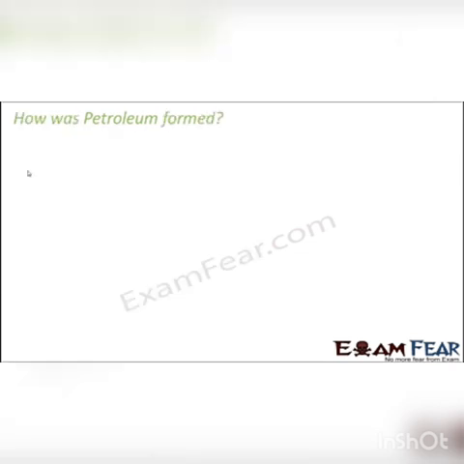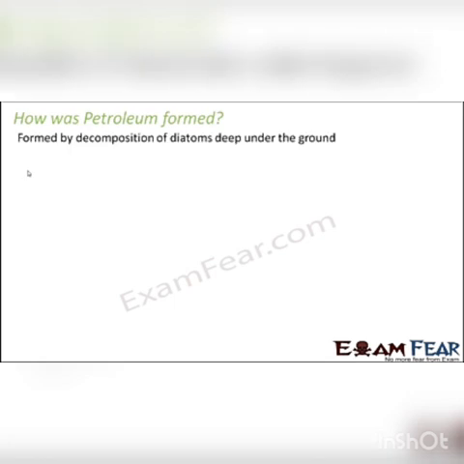So the first question again, how was petroleum formed? Now this is also a fossil fuel, so obviously it is formed in a very similar way as coal was formed, but just that these were formed by decomposition of diatoms deep under the ground. What are diatoms? Diatoms are nothing but living organisms that once lived inside the sea. So these are tiny living organisms which are found in the sea.